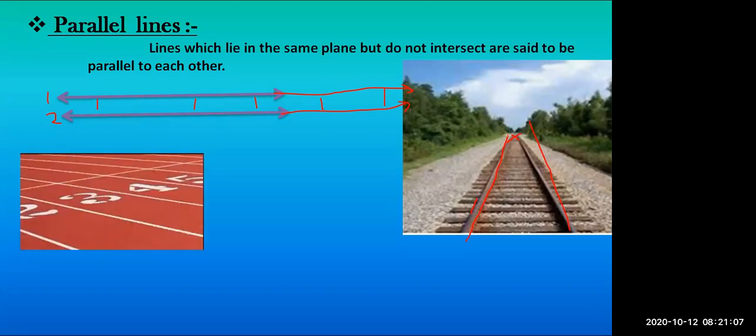One more example is your racing track. When you race in your sports, or when you run through a track, those tracks are also parallel to each other. That means there is no track where one track is small or another track is big. All the tracks are of the same equal distance. Such lines are called parallel lines.